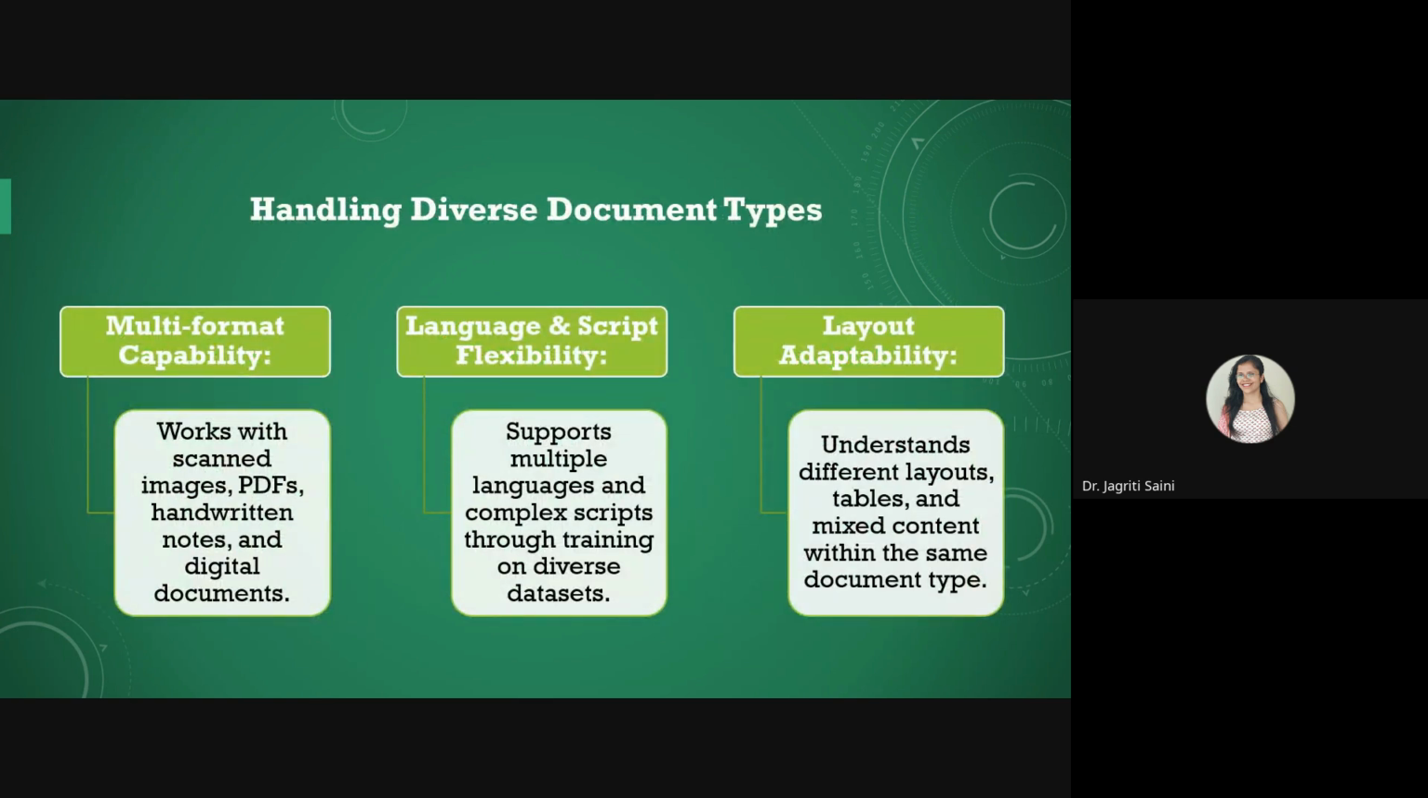They are also capable enough to handle diverse types of documents. For example, AI models can deal with multi-format documents that include images, PDFs, or handwritten notes, as well as some digital documents. Any of these they can process together. Then language and script flexibility also you will find with these diverse document types, and AI models are capable enough to handle a variety of languages. Similarly, they offer layout adaptability, because irrespective of what kind of content you have in your document, maybe some tables, different layouts, or some figures, AI models can process everything easily.